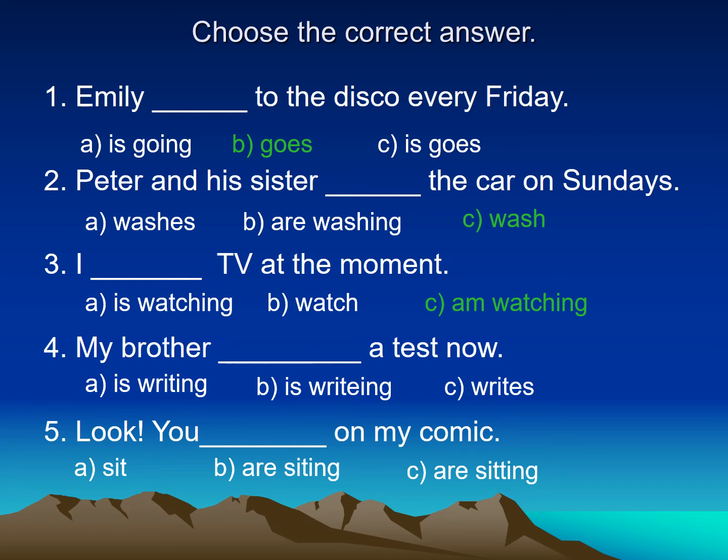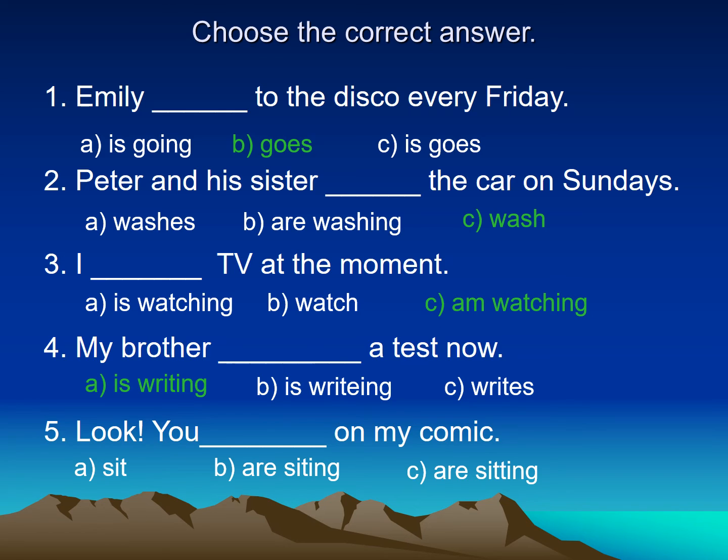Number four, my brother writes a test now. So I'm speaking about what he is doing right now, so I have to use the present continuous. With he, she or it, I put is, and then I put the verb plus ing. What do you think? Which one can I use, A or B? Can I put the verb with E and then put ing, or do I have to cross the E first? Yes, excellent. It should be writing, without E.